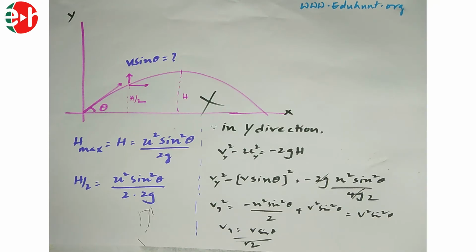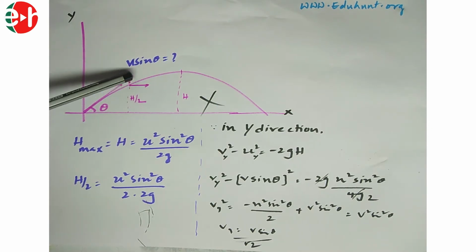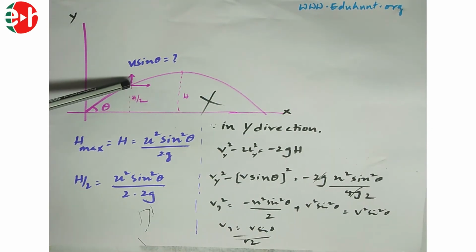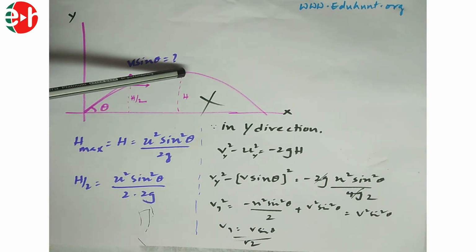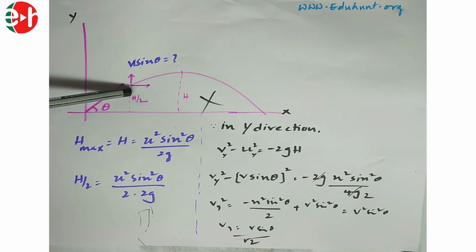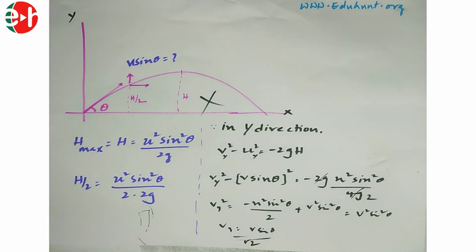Problem: a body is thrown with an angle theta with a horizontal. Now the question is, what is its vertical component of velocity when the object is at half of the maximum height? If the maximum height is h, when it is at half of the maximum height, what is its vertical component of velocity? That's all. So we know that h max equal to u square sin square theta by 2g.